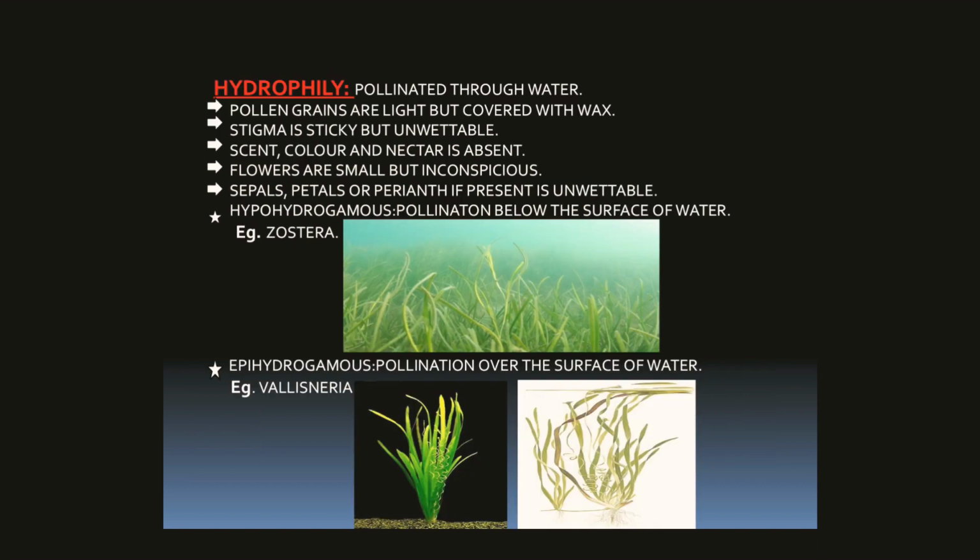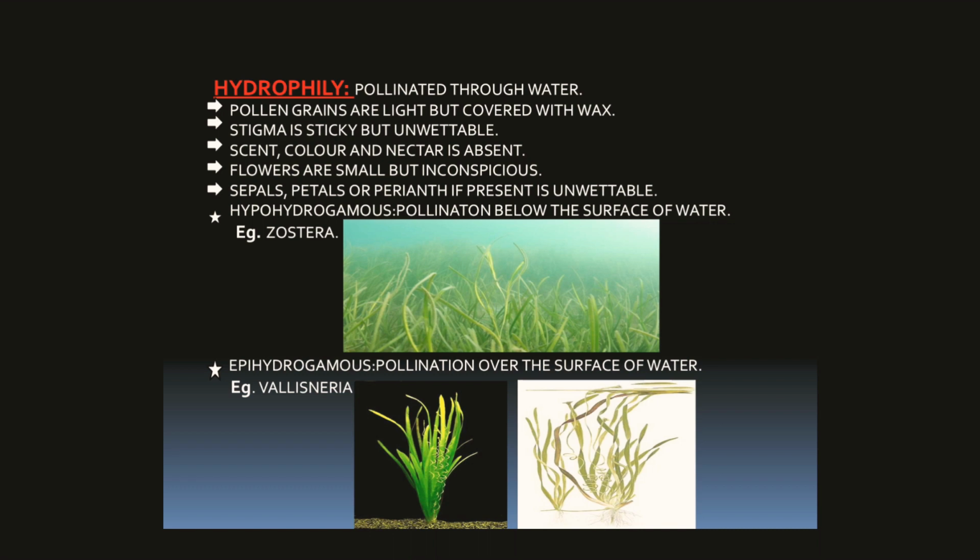Then there is hydrophily. In hydrophily, pollination occurs with the help of water. The pollinating agent is water, which is an abiotic agent. The characteristics of hydrophilous flowers are that pollen grains are light but covered with wax, that is, pollen grains are unwettable.